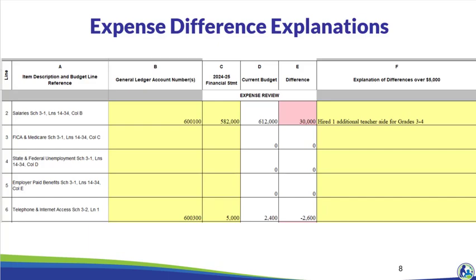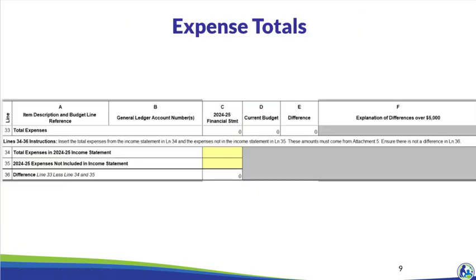Column E will be the difference between the current budget and prior year financial statement. In the example on this slide, the salaries expense is increasing by $30,000, so an explanation is needed in column F because the amount increased by more than $5,000. When it increases by more than $5,000, we are looking for an explanation of the full increase. In this example, the explanation entered in column F was hired one additional teacher aide for grades 3 and 4.